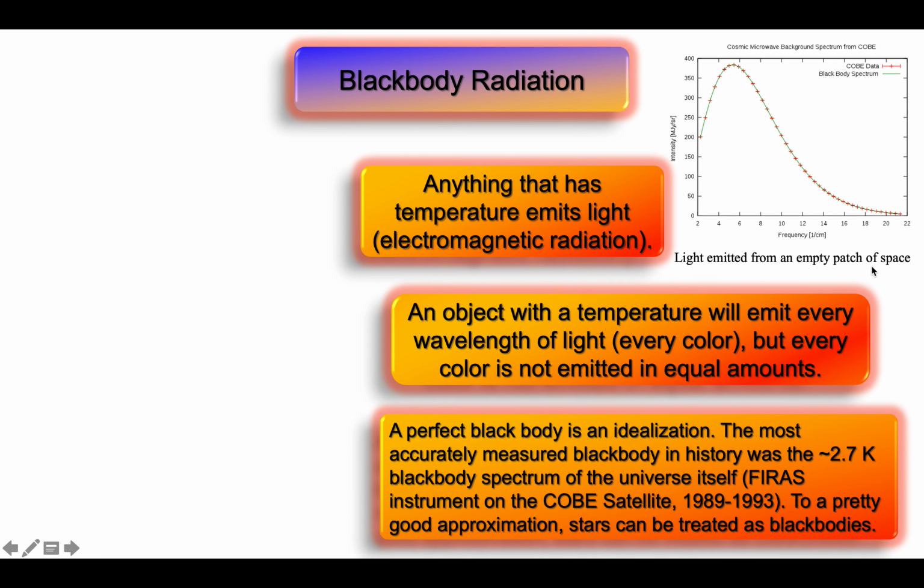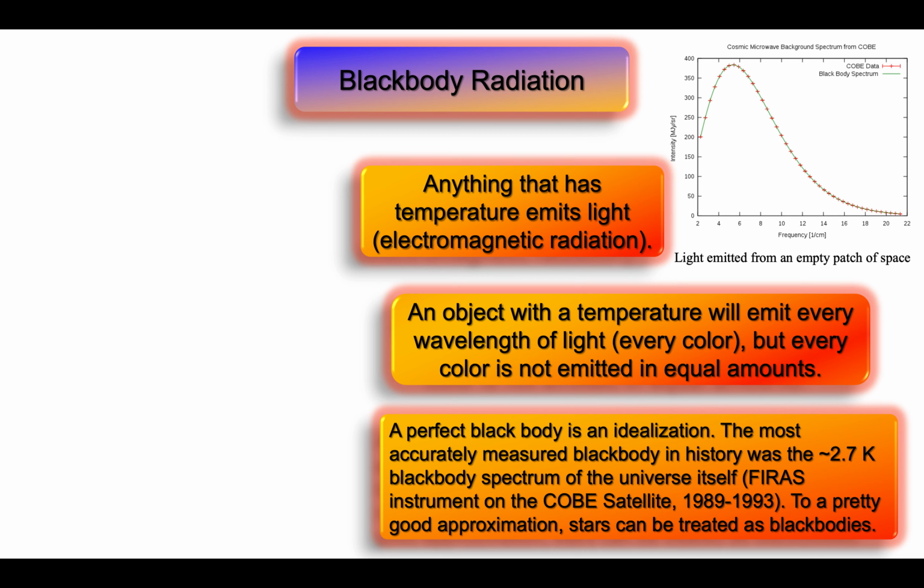A perfect black body is just an idealization. The most accurately measured black body in history was the 2.7 Kelvin black body spectrum of the universe itself. In other words, if you were to take a camera and point that camera at a patch of empty space and record the light that enters that camera, you would see a black body curve to a very high degree of accuracy, to about 1 part in 1,000 or 1 part in 10 to the 5, depending on how you want to consider your experiment.